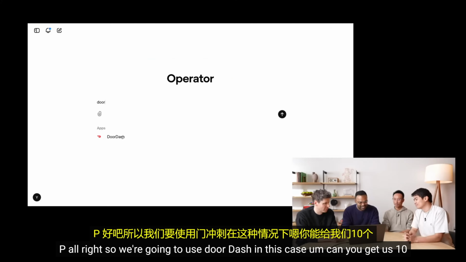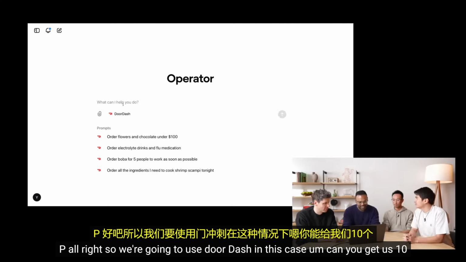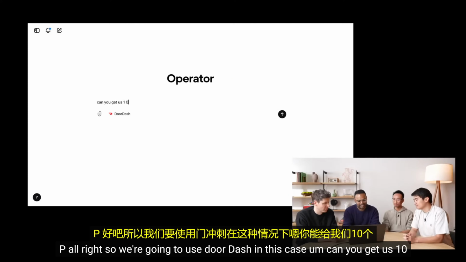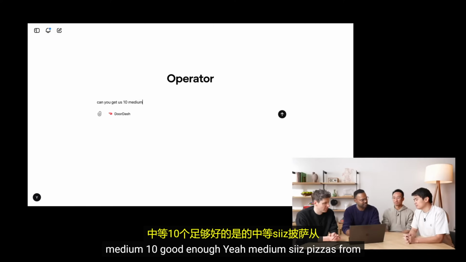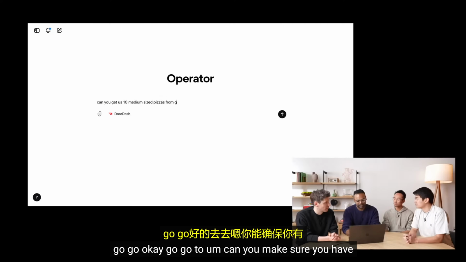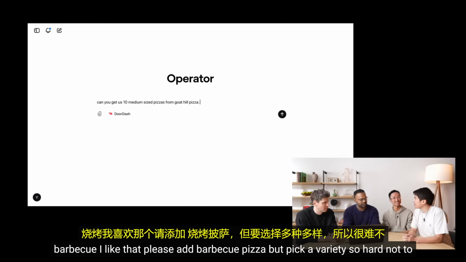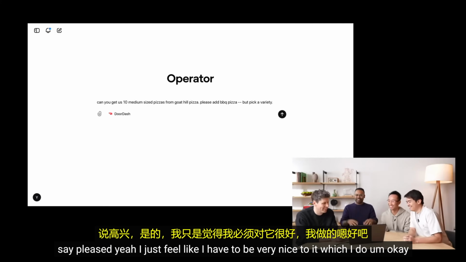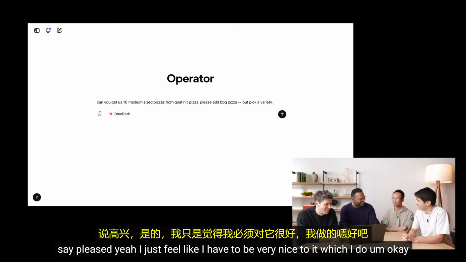OK. So we're going to use DoorDash in this case. Can you get us 10 medium, 10 good enough? Yeah. 10 medium-sized pizzas from Goat Hill? Okay. Goat Hill Pizza. Can you make sure you have barbecue? I like that. Please add barbecue pizza, but pick a variety. It's so hard not to say please. Yeah. I just feel like I have to be very nice to it, which I do.